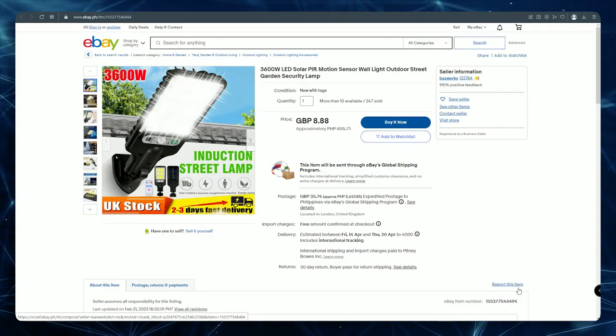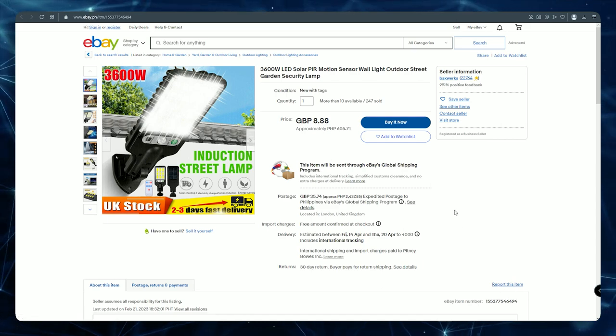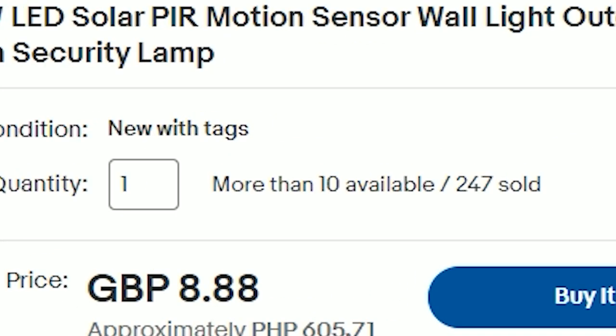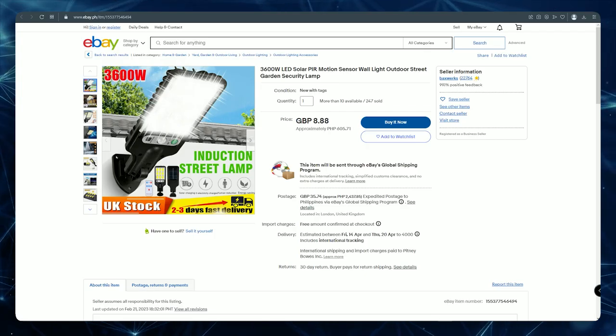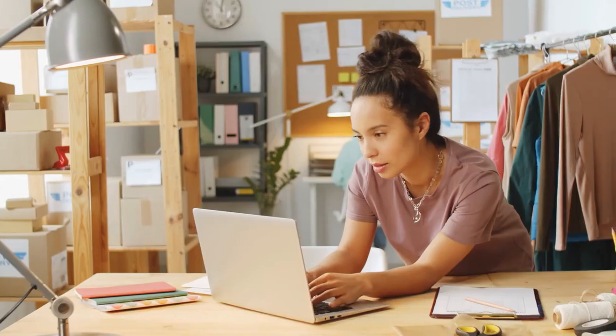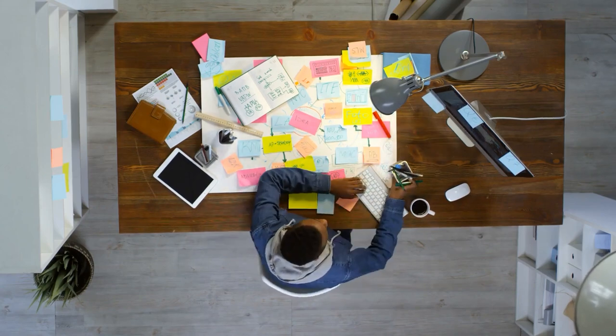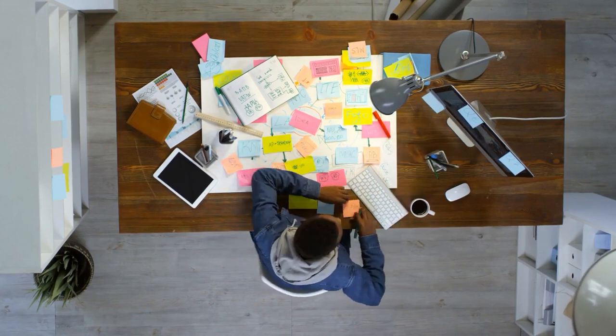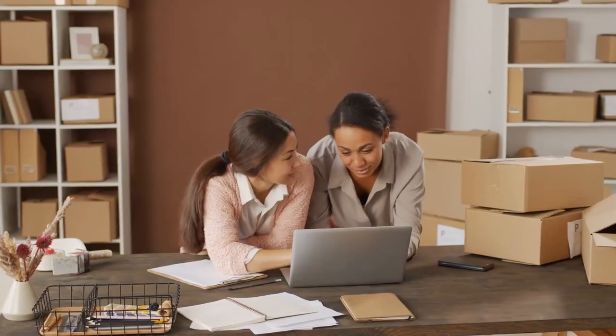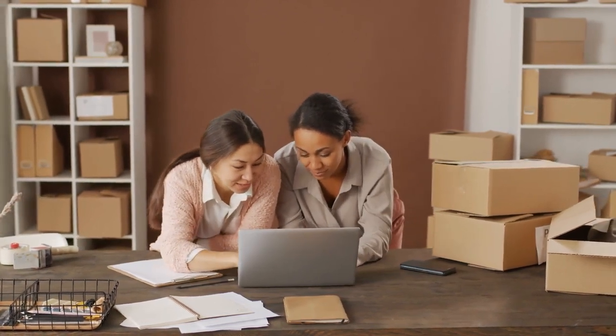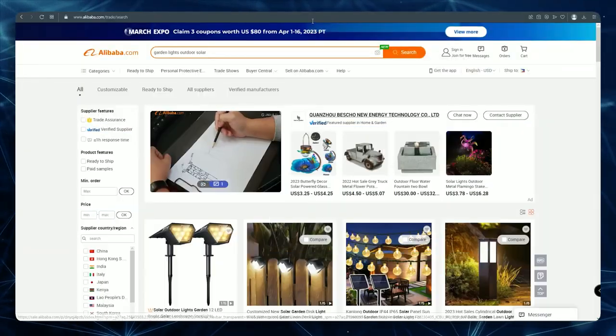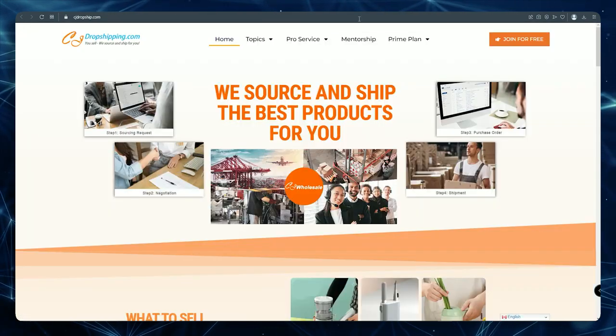So, for instance, if I conduct a quick search on eBay, we can see that this seller has successfully sold over 247 different items. Therefore, employing ChatGPT's capabilities has helped me determine which things are worth selling. And with me conducting a little bit more investigation, it is obviously essential to back up the data by ensuring that you are conducting product research utilizing a program like Zik Analytics. But once you have a general concept of the goods you would like to sell, all you have to do is visit the website of a supplier, such as Alibaba.com, AliExpress, or CJ Dropship, and you'll be able to select a comparable item and begin selling it yourself.